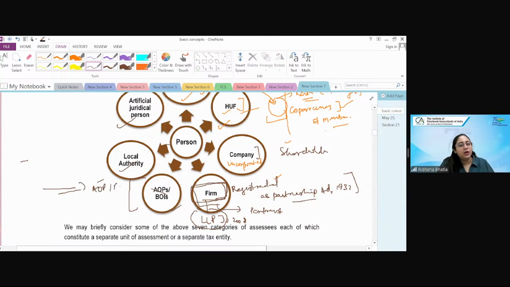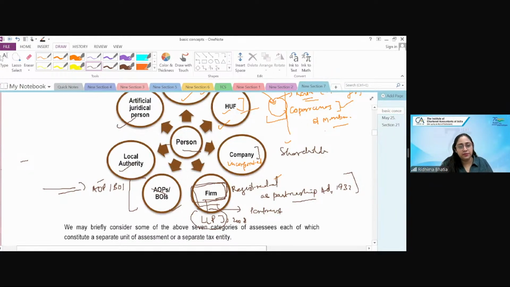or that profits are taxed as a separate entity of AOP or BOI. AOP means association of person. BOI means body of individual. Now, if you're smart enough, till now I have been focusing on the word person, individual. दोनों में there is just one difference.